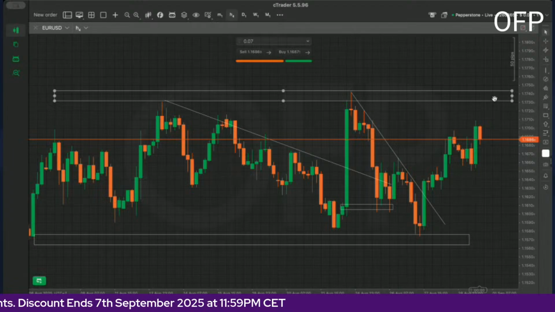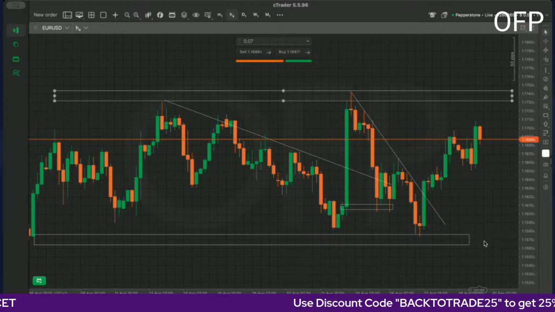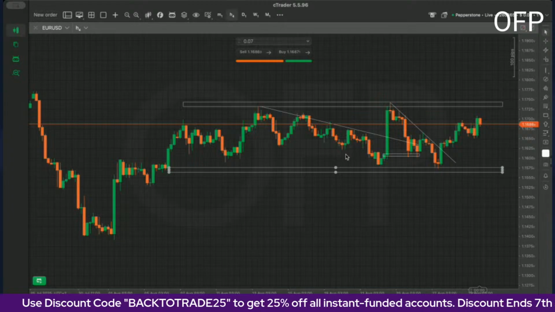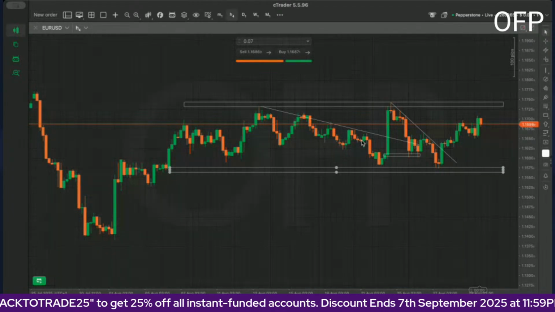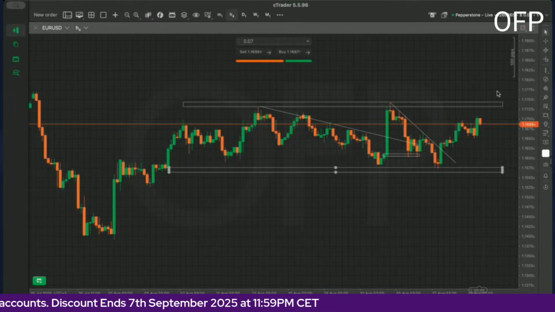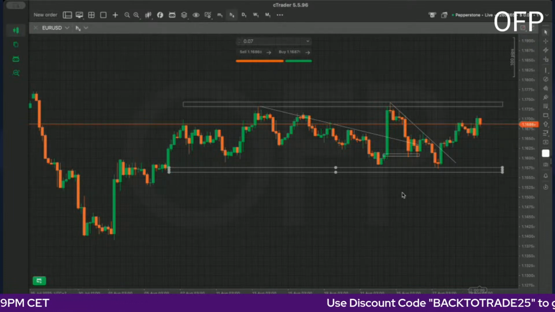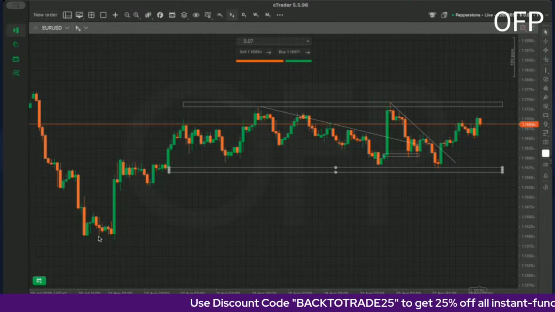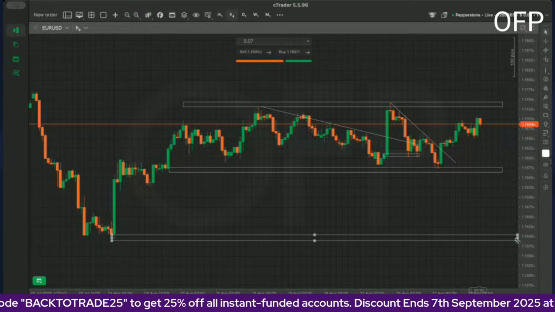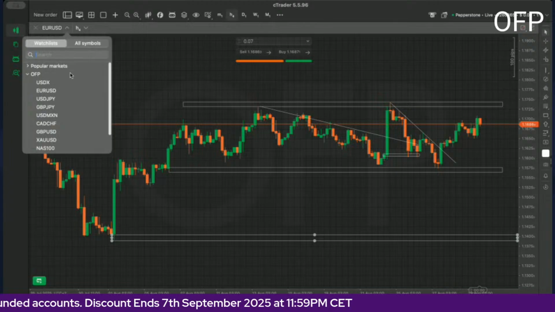Then when NFP does come through, we might be pushing all the way down. And we might be seeing ourselves in this area and then actually going even past this consolidation that we have going on the euro. So the euro, make sure to keep an eye on this consolidation. We might be coming all the way up here for the start of the week, then probably bounce from here. Then when NFP comes, we might push all the way down here and even come to this level of support right here around 1.1400. So that's what I'm anticipating on euro dollar.